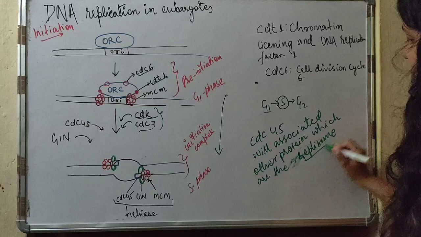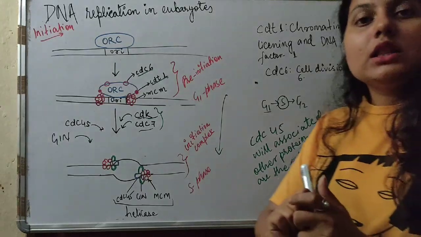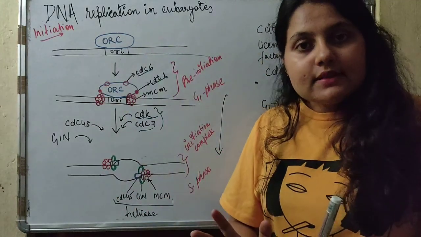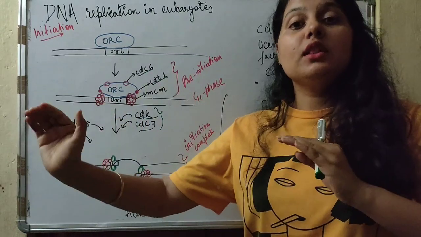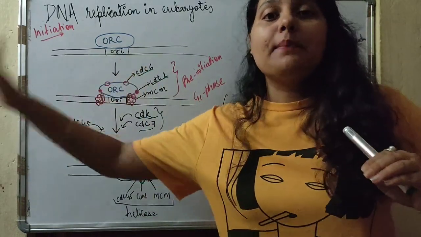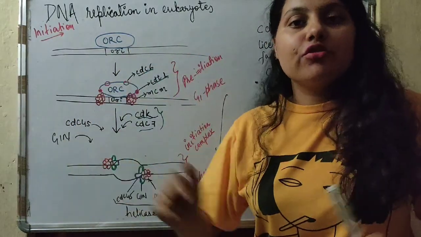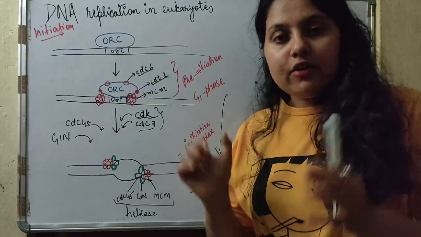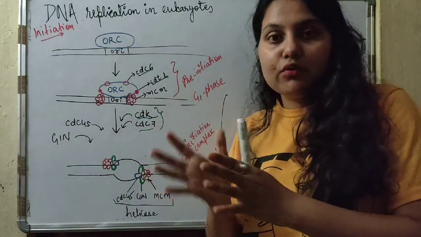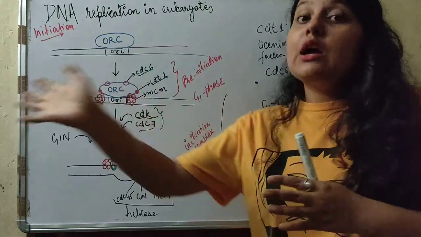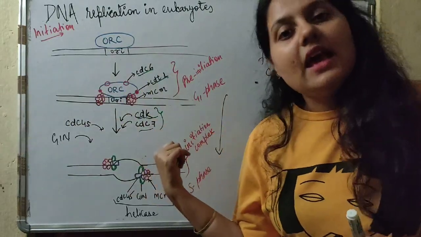Alright, what is a replisome? Replisome is the protein complex which is helping in the process of replication or the elongation of DNA. All the proteins which are working together to bring out the process of replication are known as replisome.